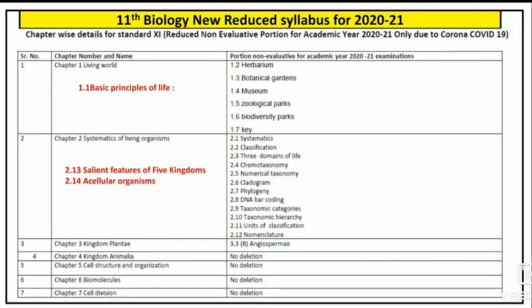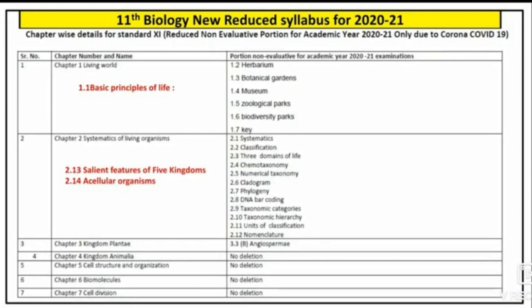Let's discuss our first chapter, living world. From this chapter, we are going to study the point 1.1, basic principles of life. In this point, we are going to study different properties of living organisms. The deleted points from this chapter are 1.2, herbarium, 1.3, botanical gardens, 1.4, museum, 1.5, zoological parks, 1.6, biodiversity parks, and 1.7, key.